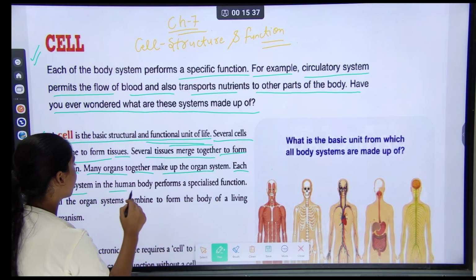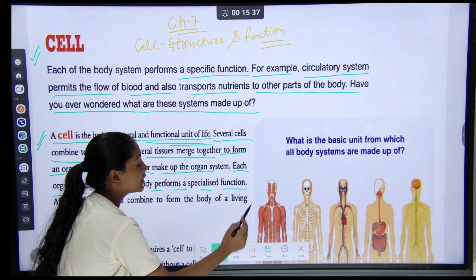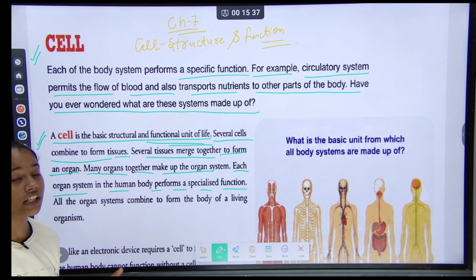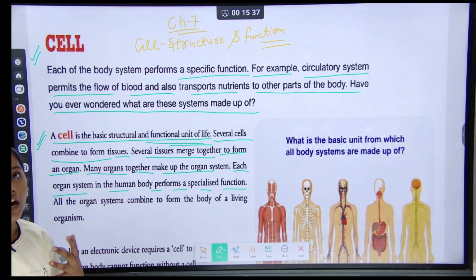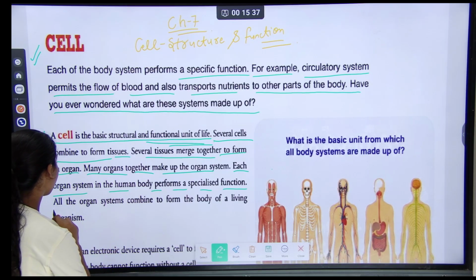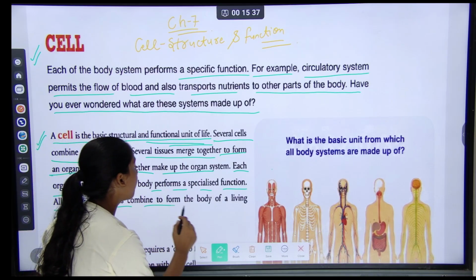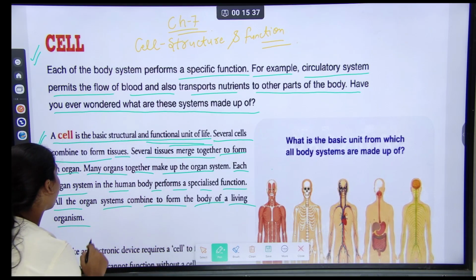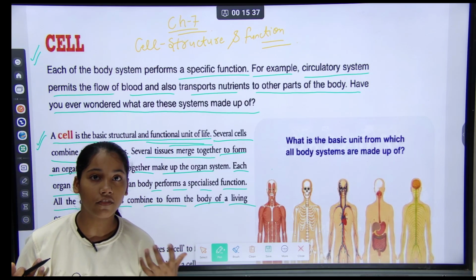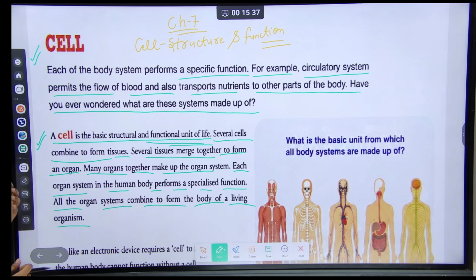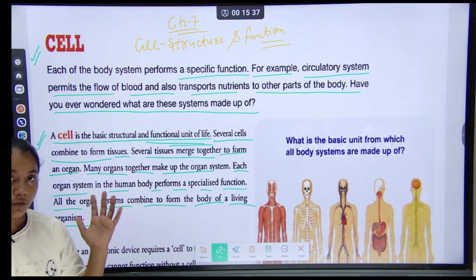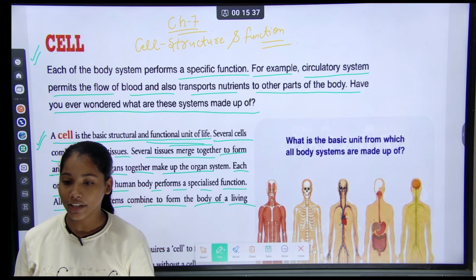Each organ system in the human body performs a specialized function. It means that in our body, the heart, for example, performs a specialized function. All the organ systems combine to form the living organism. All the organs of our body combine to form a body, a living organism.